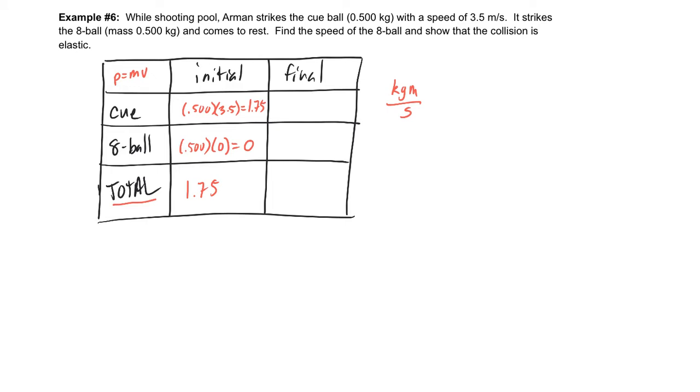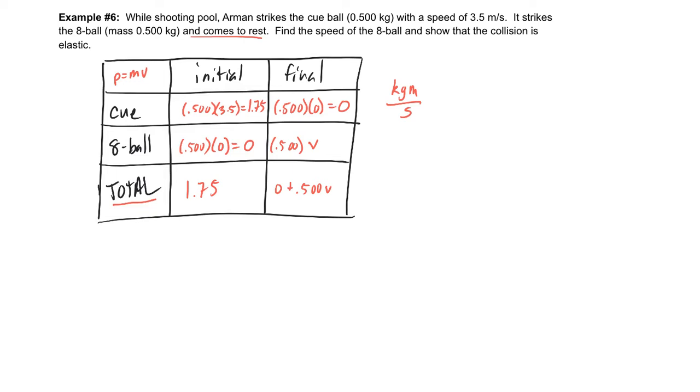Now, it does say that the cue ball strikes the 8 ball and comes to rest, which means it is going to be 0.500 times the speed of 0 because it comes to rest. The 8 ball has a mass of 0.500 times its new speed, and so when I add those together, it'll be 0 plus 0.500 v.